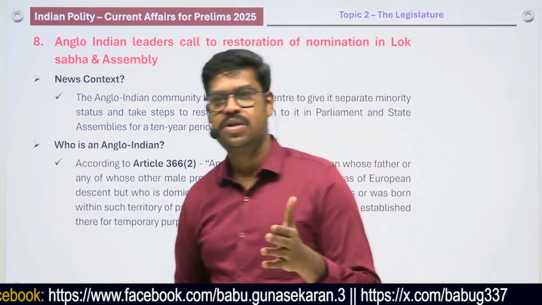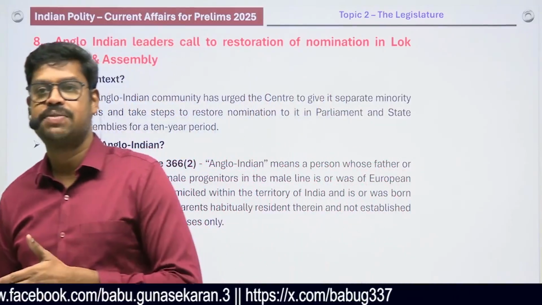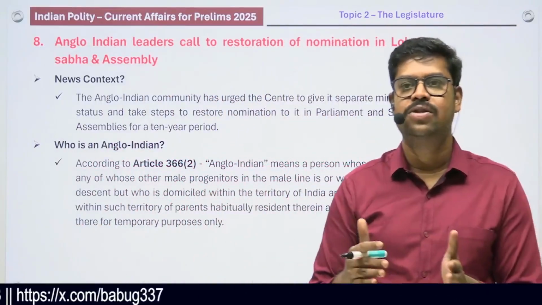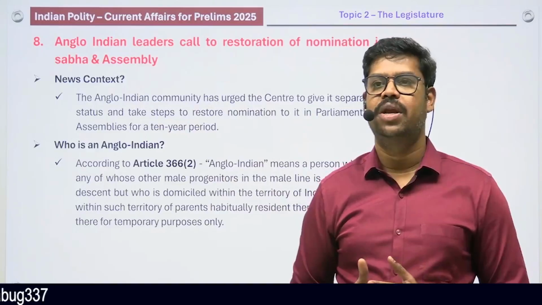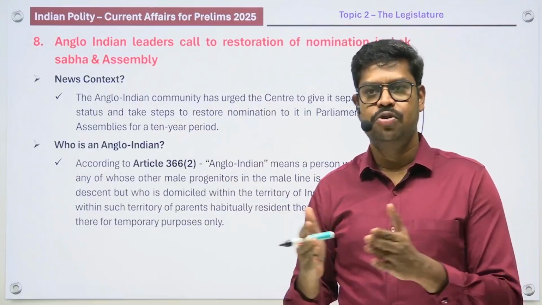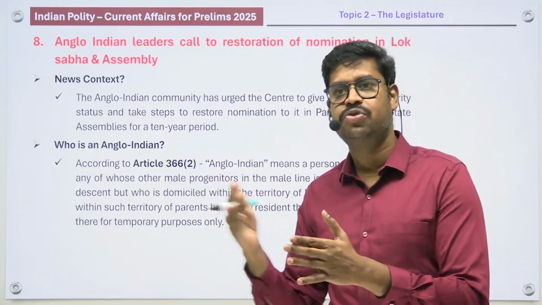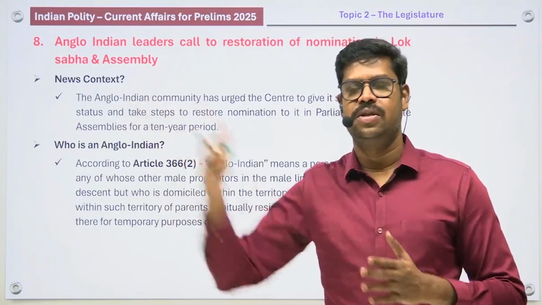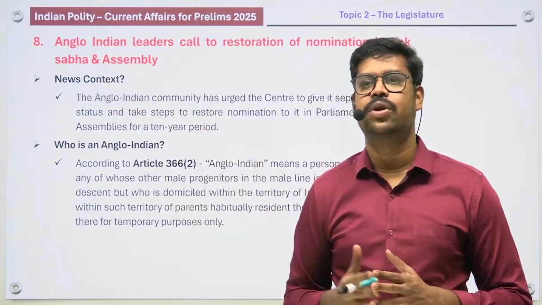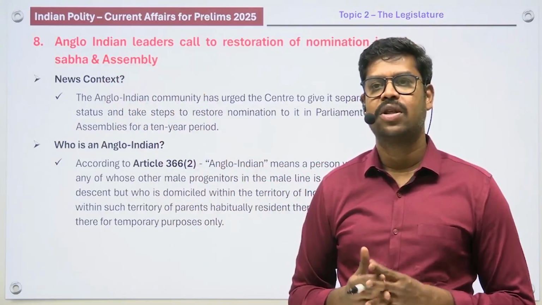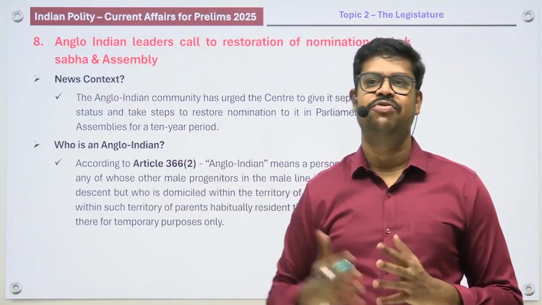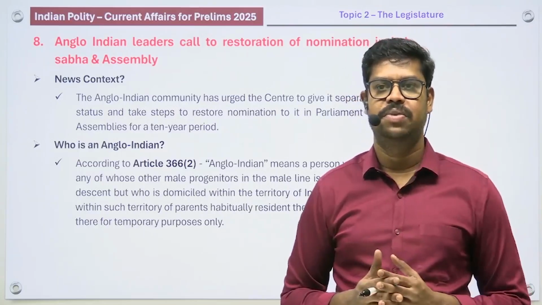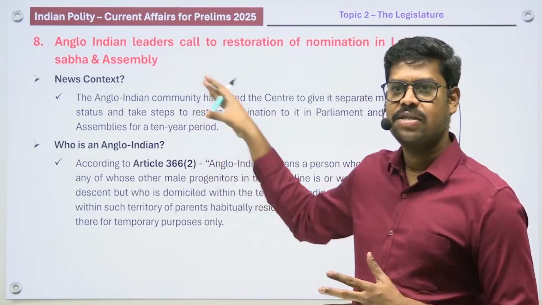In fact, this provision was supposed to remain only for the first 10 years, because if they feel that the representation of the Anglo-Indians is inadequate, then the president and the governors can nominate. However, it is supposed to be there for only 10 years. But the constitution was subsequently amended every 10 years, and an extension was given for another 10 years. And in this way, the extension continued till 2020. But in 2020, when the constitution was amended, they did not give any further extension to the nomination of the Anglo-Indian members to the Lok Sabha and the Legislative Assembly. So in that context, this current development has happened.